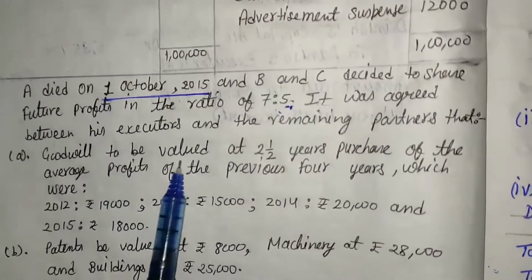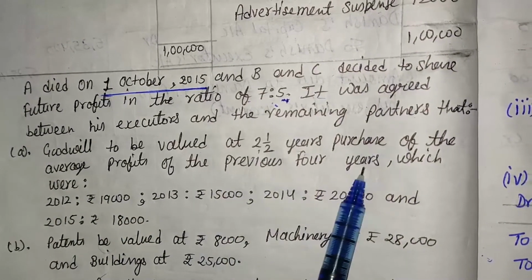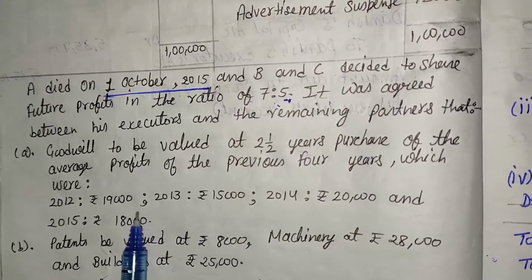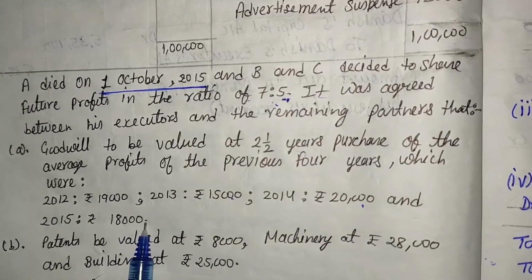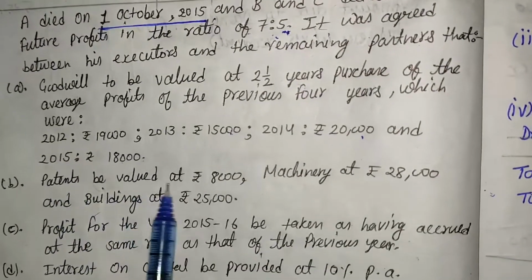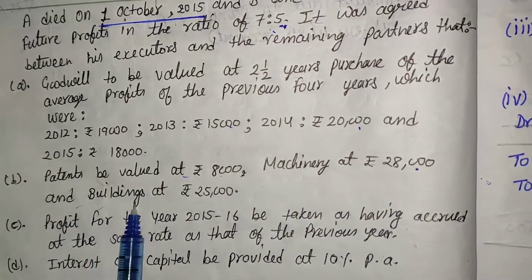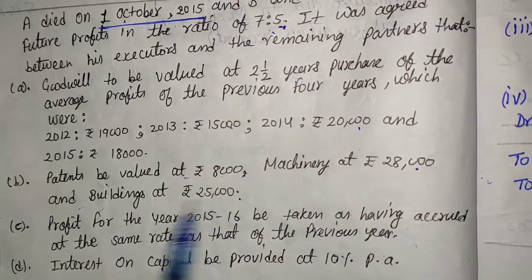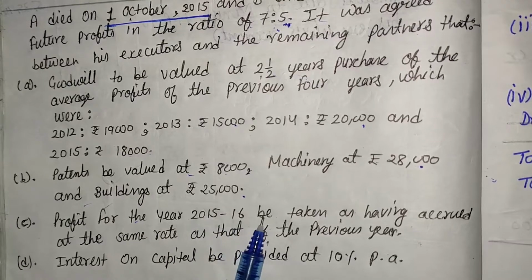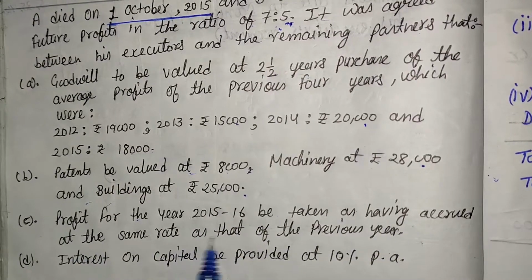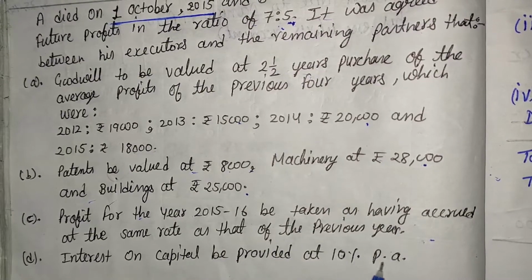Here, goodwill is to be valued at 2.5 years purchase of the average profit of the previous 4 years, and the previous 4 years profit is given, that is 19,000, 15,000, 20,000 and 18,000. Here, patents are valued at 8,000, machinery valued 28,000 and building at 25,000. Some other information: profit for the year ended 2015-16 be taken as having accrued at the same rate as that of the previous year. Interest on capital is given at 10%.